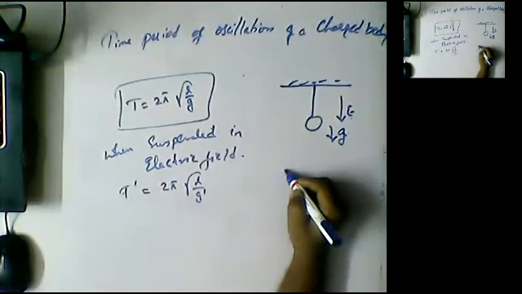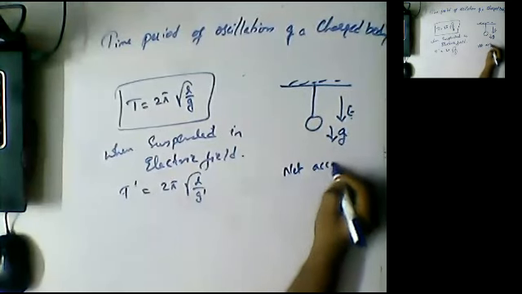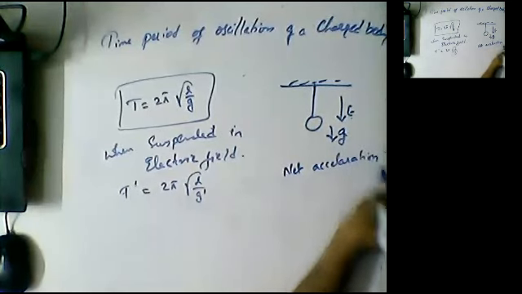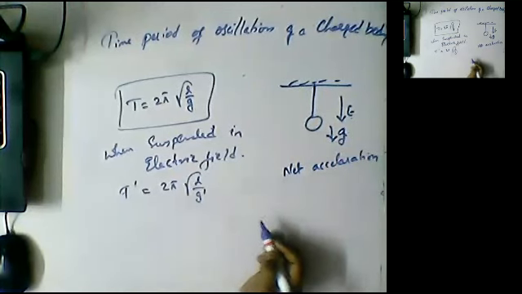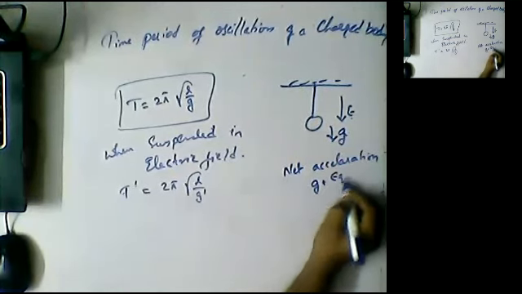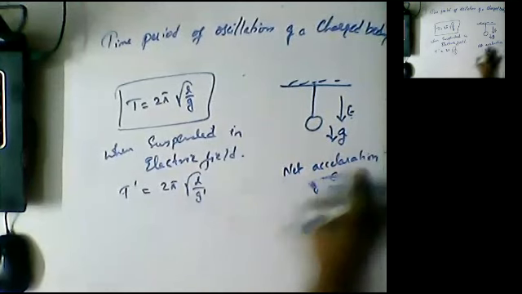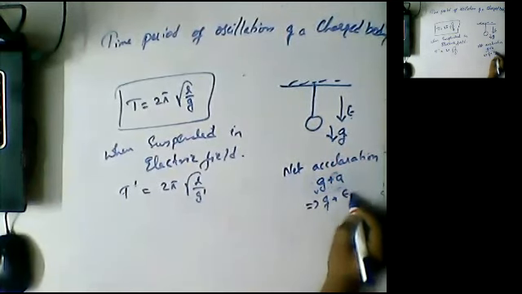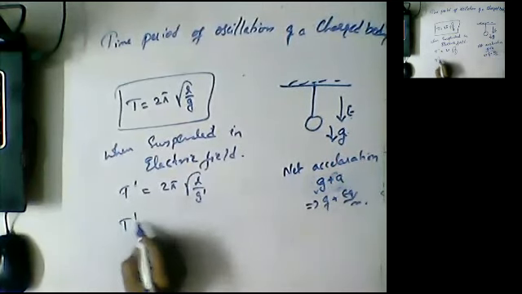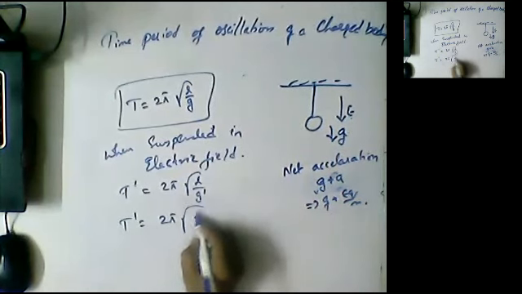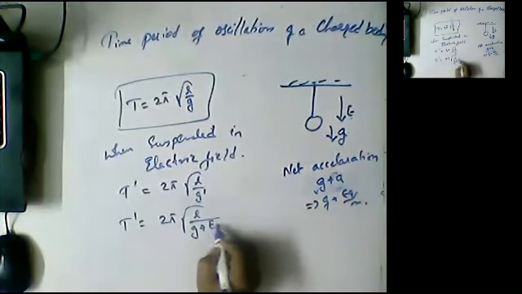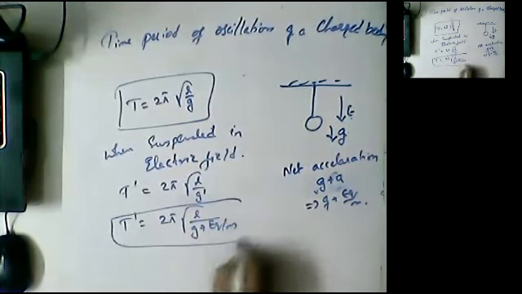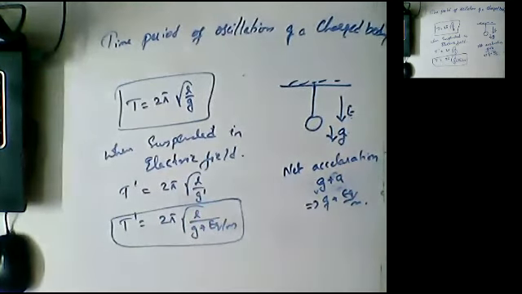So net acceleration is g plus a, which is equal to g plus EQ by M. So T dash is equal to 2 pi square root of L by g plus EQ by M. This is the formula for the time period when a charged particle is suspended in an electric field.